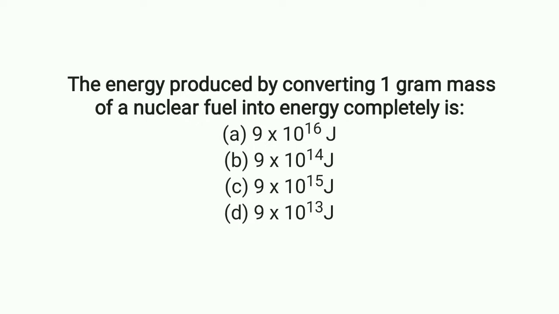The energy produced by converting 1 gram of mass of a nuclear fuel completely is 9 into 10 raised to 13 joules. Option D is the correct answer.